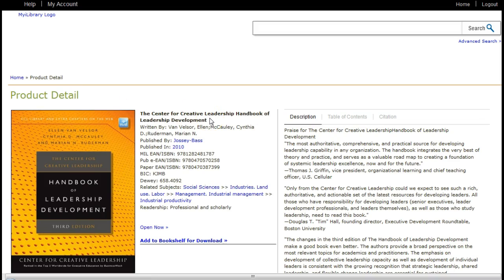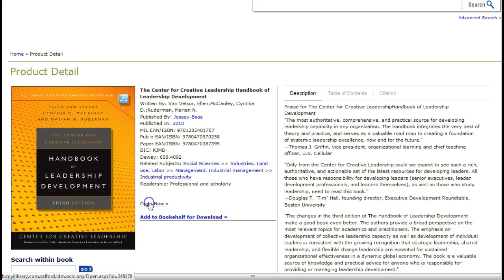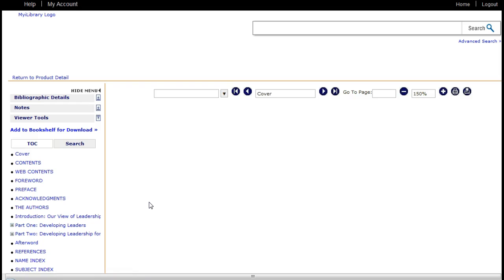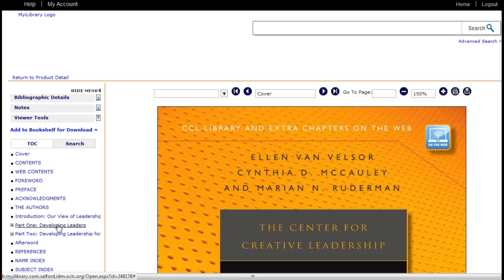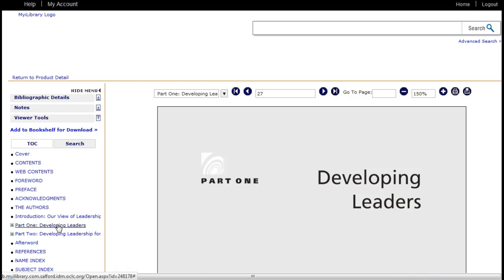It may ask you to log in with your personal ID that you use for your Blackboard login, and then you can open the book. So you can look at the different sections just by clicking through the contents page here.